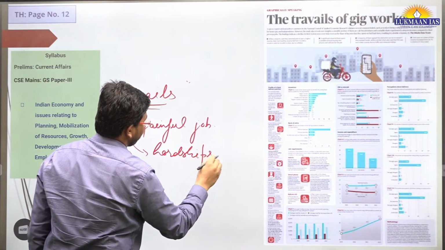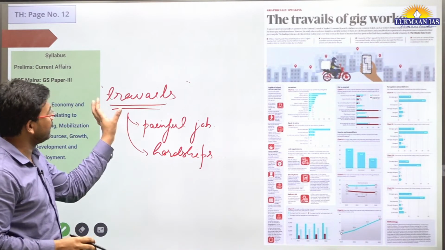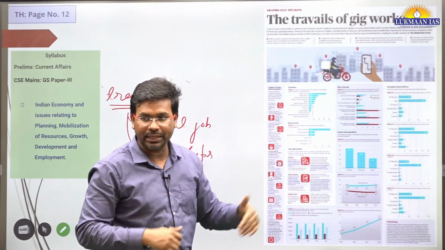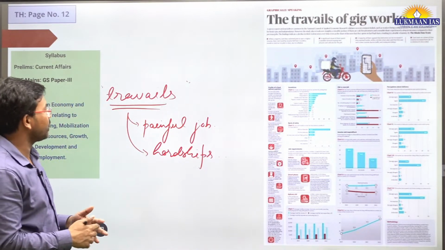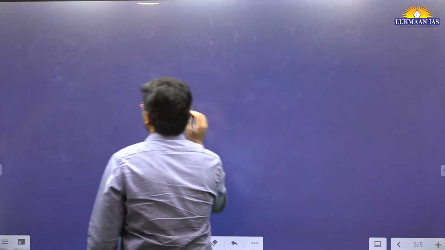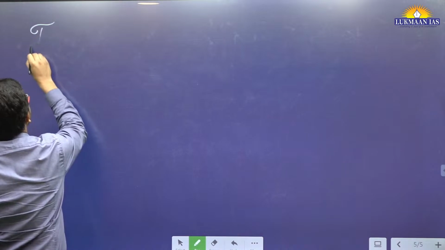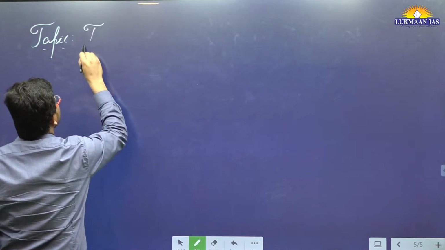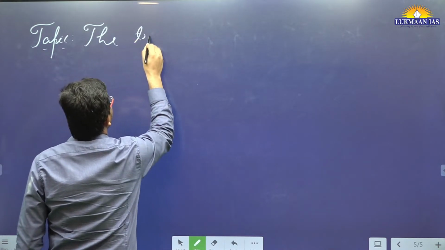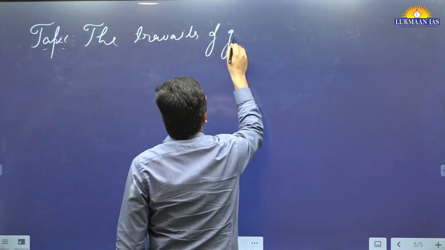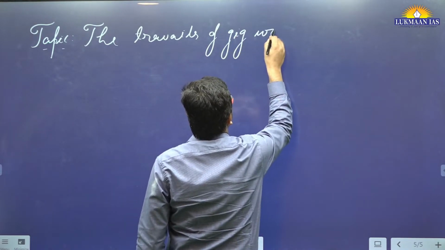Okay, so these are the meaning of the word travails. So the hardships of the gig workers, we can reread it as hardships of the gig workers. And we need to understand what we mean by gig workers. For that, let us quickly understand this topic. Name of the topic is the travails of gig workers.